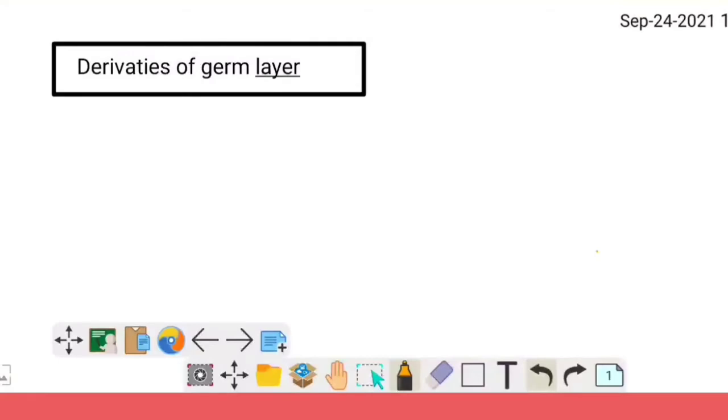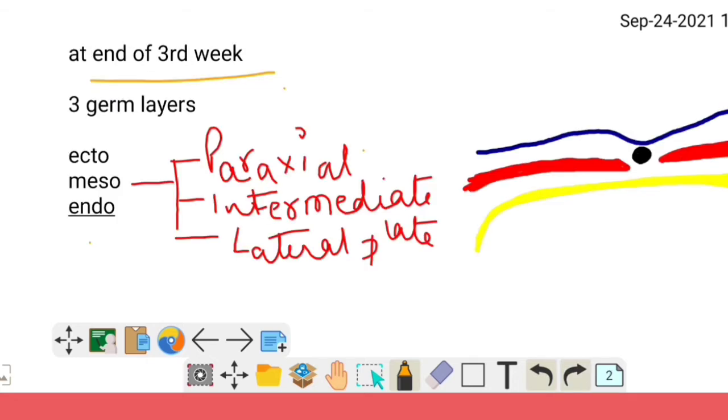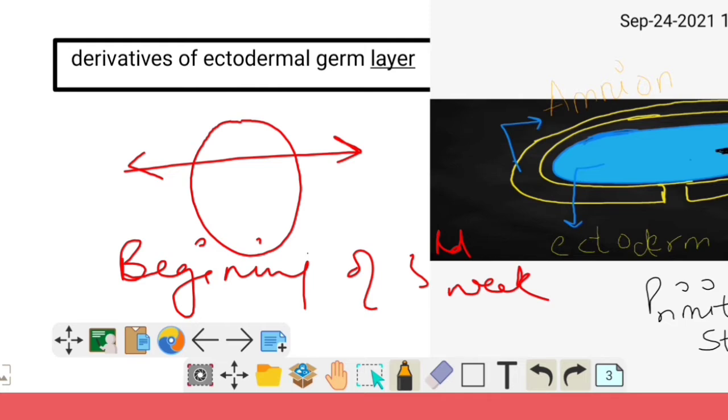Hello everyone, today's topic is from embryology, derivatives of germ layer. At the end of the third week, we have three germ layers: ectoderm, mesoderm and endoderm. Mesoderm is further divided into paraxial, intermediate and lateral plate mesoderm. First of all, derivatives of the ectodermal germ layer.